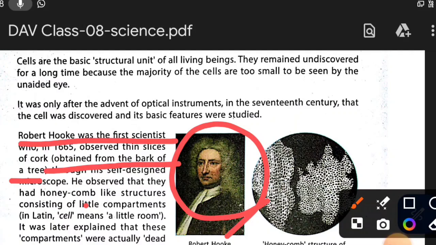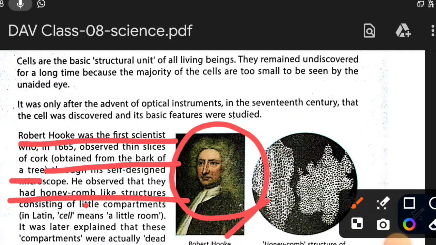Then he observed that they had honeycomb-like structures. The cells observed by Robert Hooke looked like honeycomb, and they were actually dead cells.